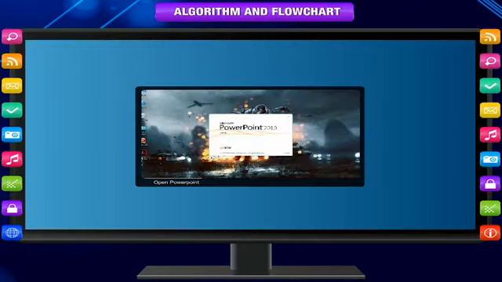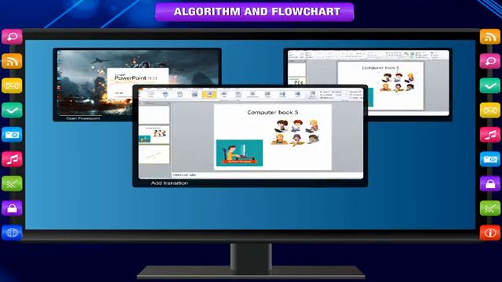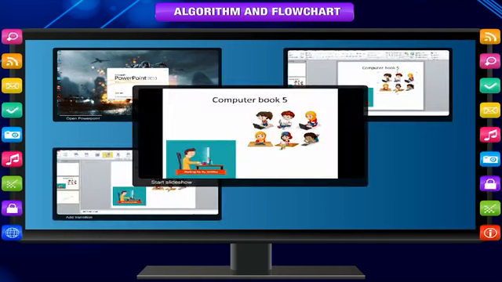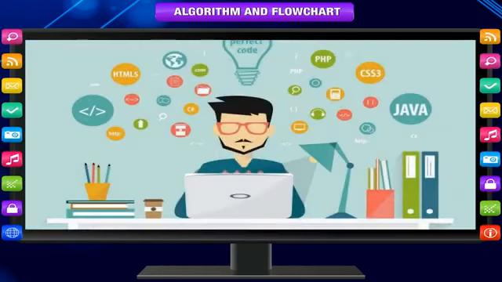Any task that can be carried out systematically using a precise step-by-step method can be performed by a computer, and we need algorithm and flowchart for defining those steps for doing a particular task. Programming is the process of achieving a goal with the help of a computer. Writing of programs involves the following steps.